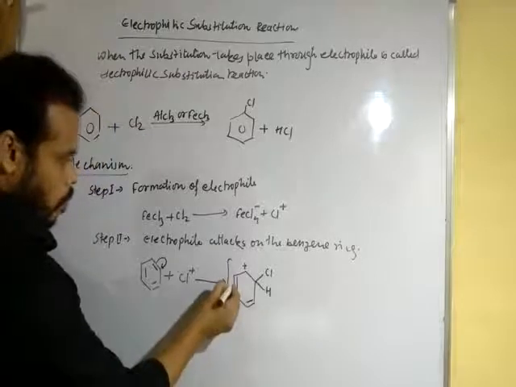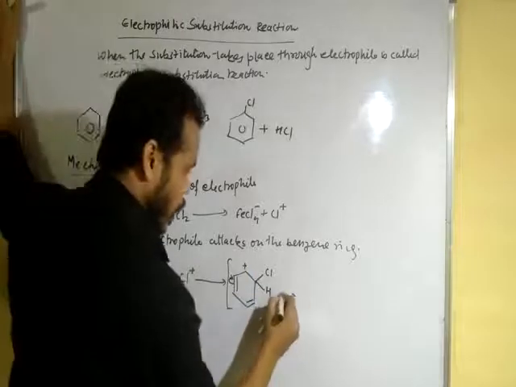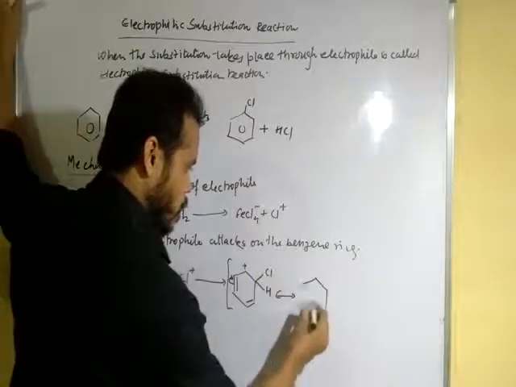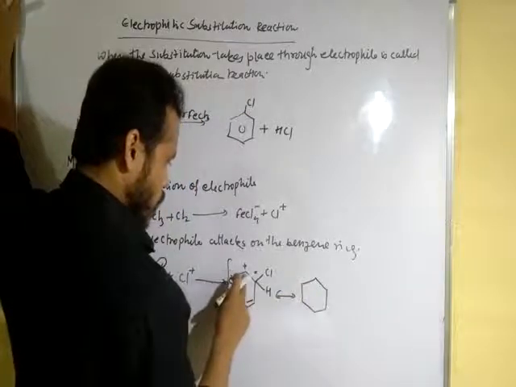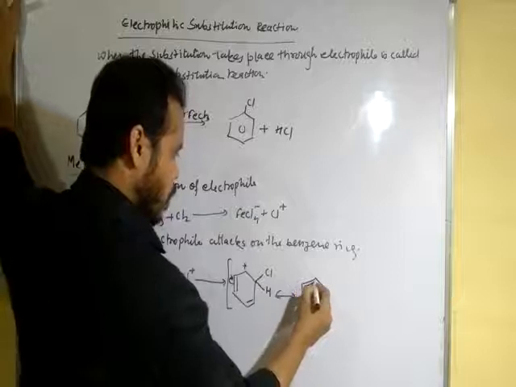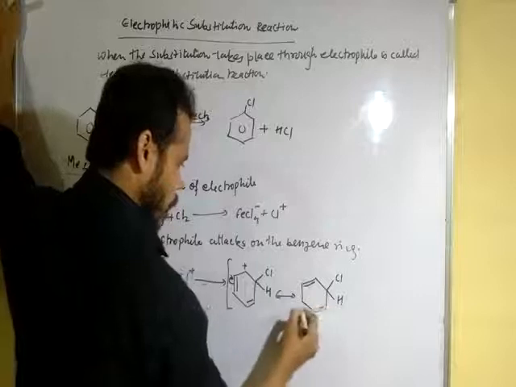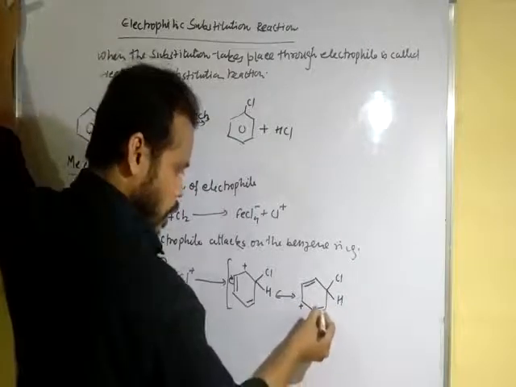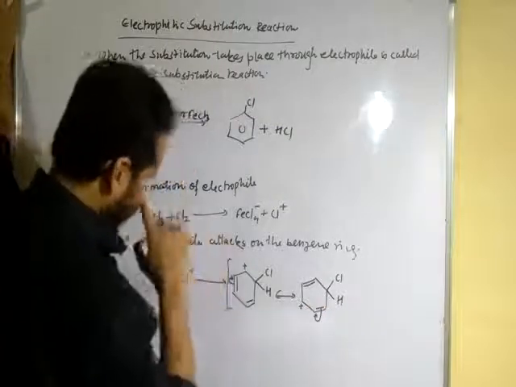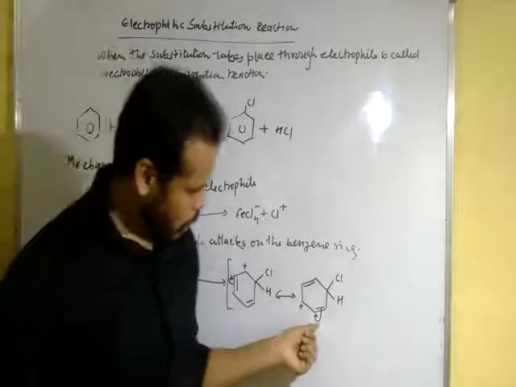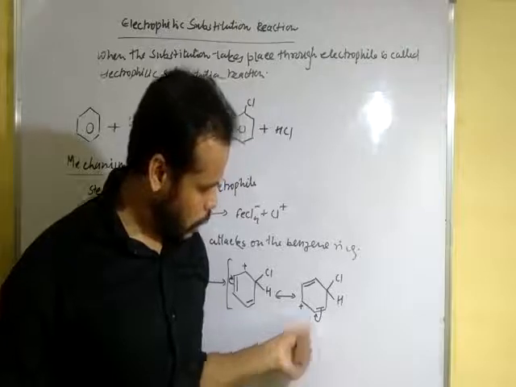Delocalization of pi electrons takes place in the benzene ring and forms more than one structure, known as resonance structures or canonical structures. Here there is a negative charge and here a positive charge, the double bond is set up here, with chlorine here. Once again this pi bond delocalizes and the bond breaks in this direction.